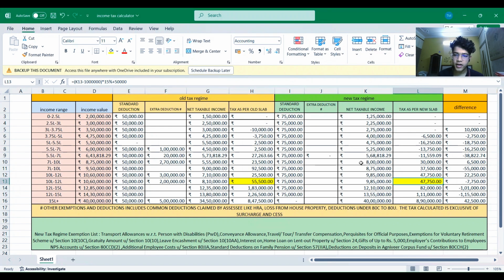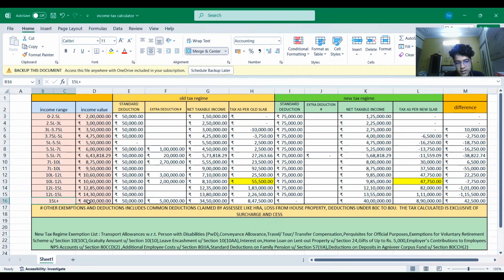I'm not writing any of the deductions in the new tax regime because it is quite difficult to get any deductions, because the government is already favoring the SEC by reducing the tax rates for the slabs. Here also there is a difference of 7,750. So the SEC should go for the new tax regime. The same goes for the next 12 lakh to 15 lakh, and for the 15 lakh plus.